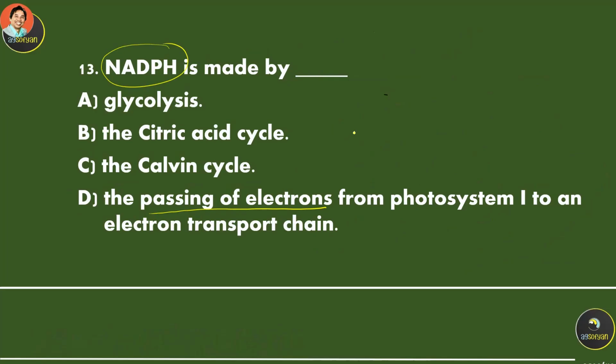The enzyme is called the NADP reductase. This is the one that produces the NADPH. So this should be the answer.